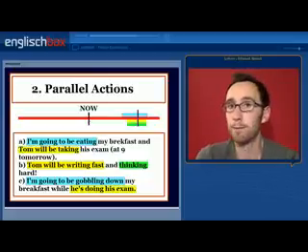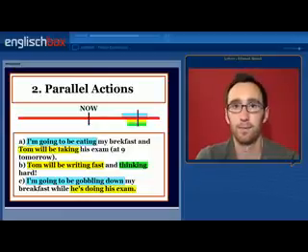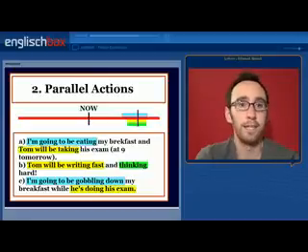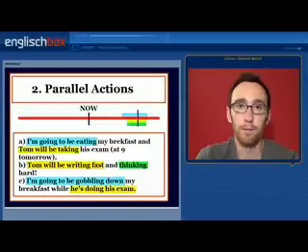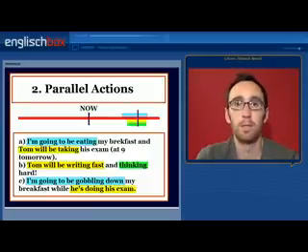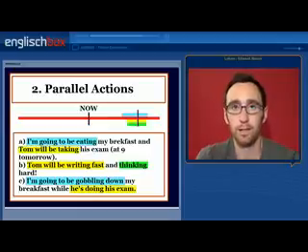B: Tom will be writing fast and thinking hard. So the same person doing two actions at the same time. And with C: I'm going to be gobbling down my breakfast while he's doing his exam. So after the time expression, the conjunction while, then we use the present continuous, not the future continuous.